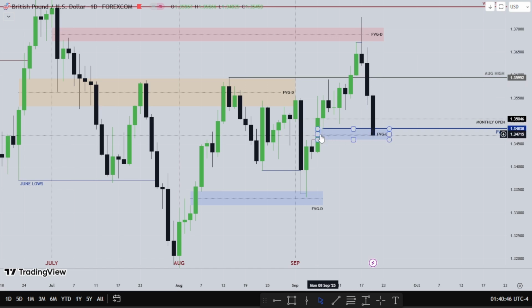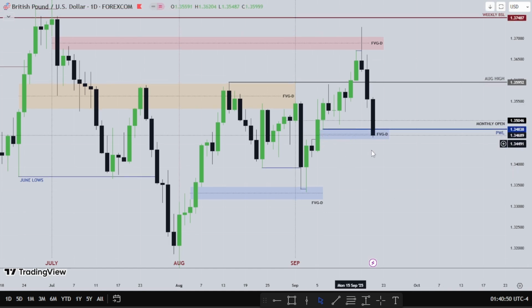So for pound, if this fair value gap holds, I want to see higher prices on pound, then we'll fill in this huge fair value gap left behind. Or we see this fair value gap fail, then we'll form another new fair value gap, then we'll obey that one and resist from that one, then we'll go lower. So if the dollar wants to continue its higher pricing, then I want to see pound USD go lower. So that's that for pound.